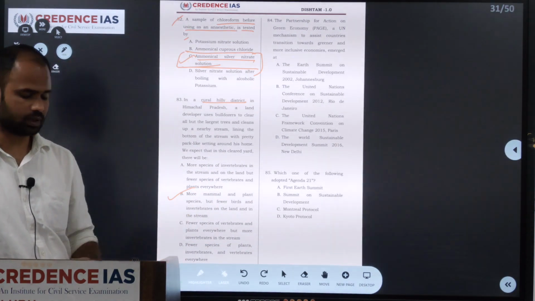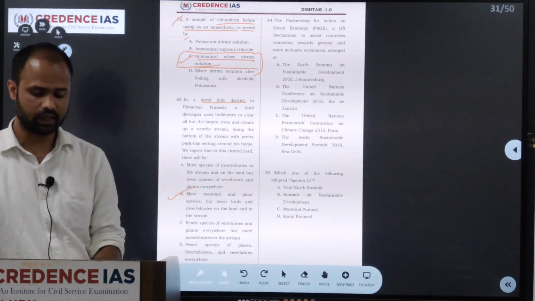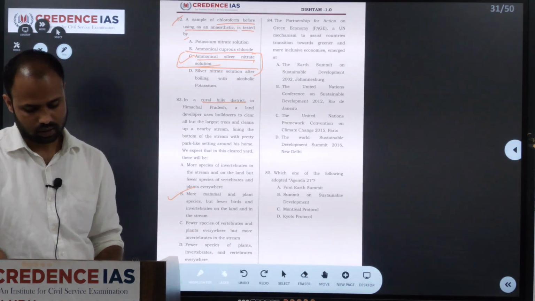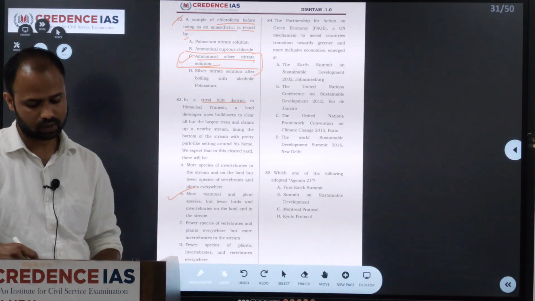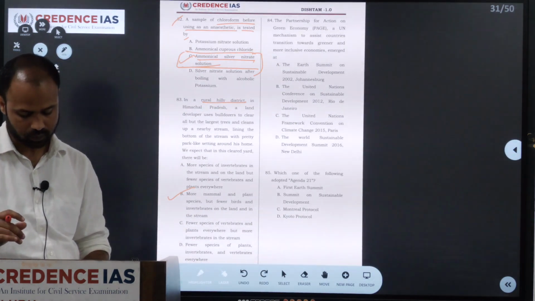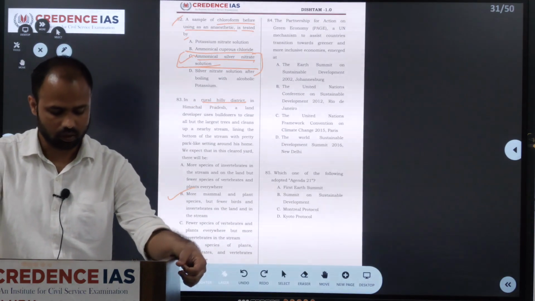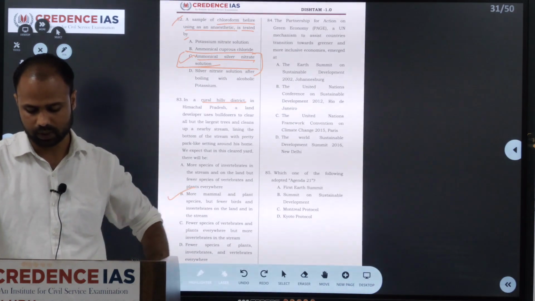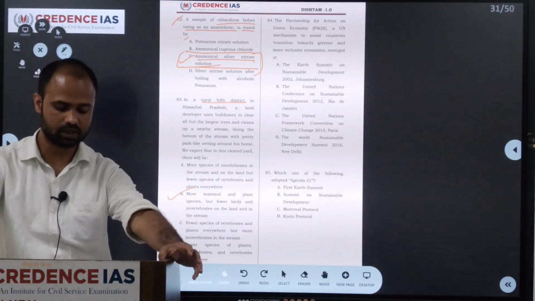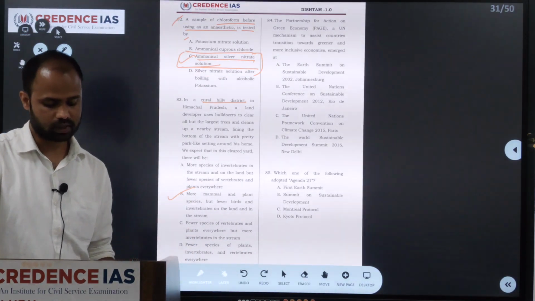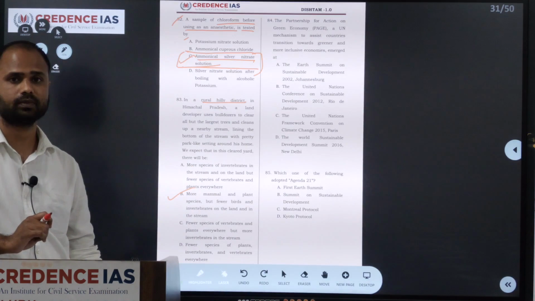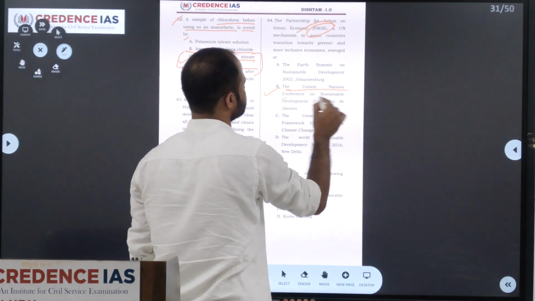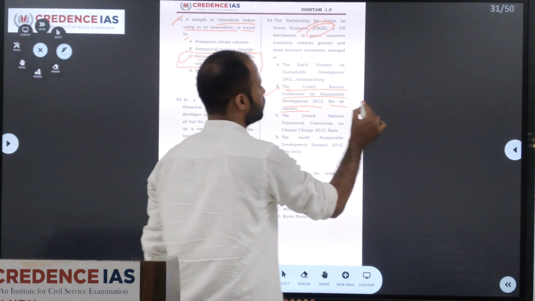So we'll move on to the 84th question. The Partnership for Action on Green Economy, that is PAGE, a UN mechanism to assist countries' transition towards a greener and more inclusive economy, emerged at which event? The Partnership for Action on Green Economy emerged as one of the United Nations system's principal responses to the call of Rio+20. This emerged at the United Nations Conference on Sustainable Development in 2012 in Rio de Janeiro, which is also called Rio+20.